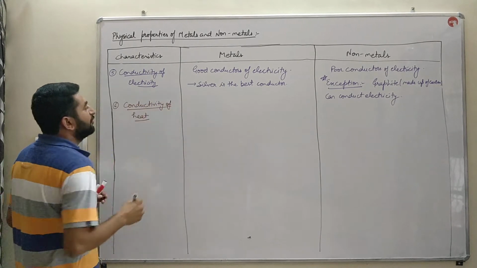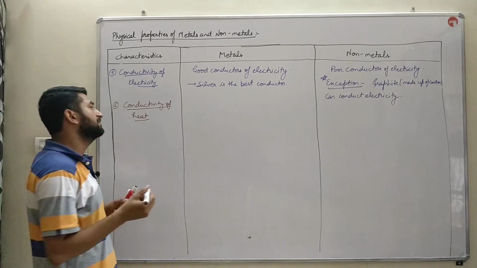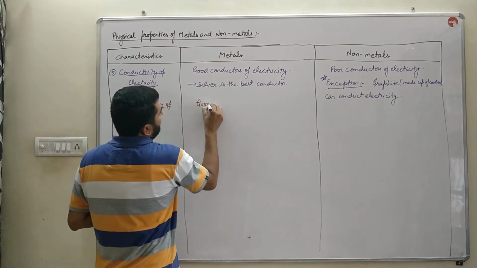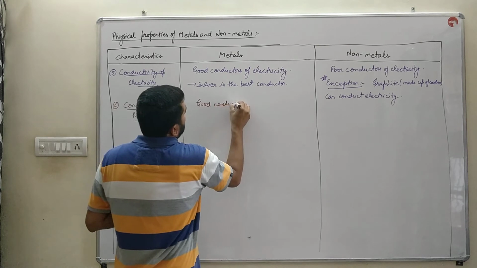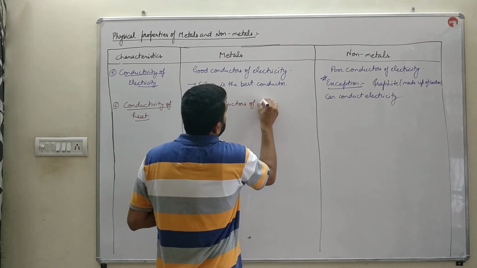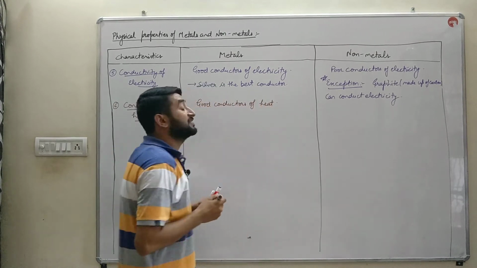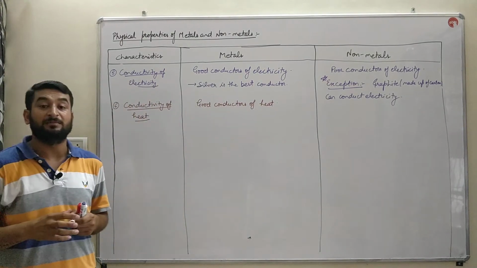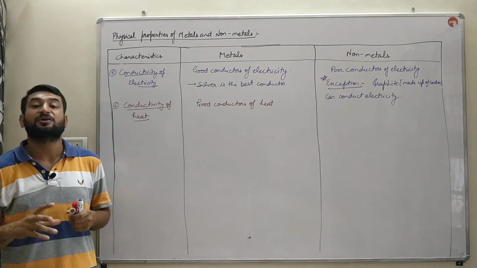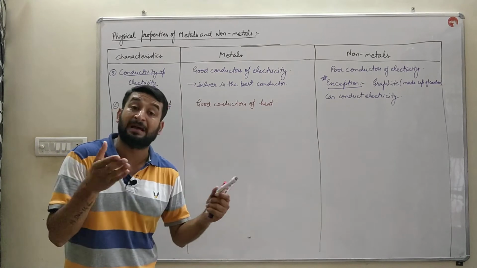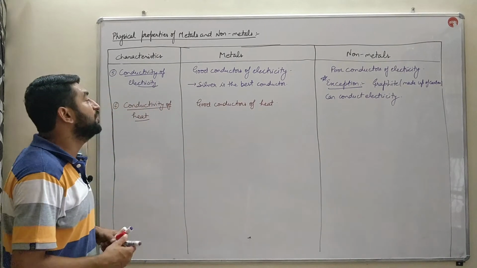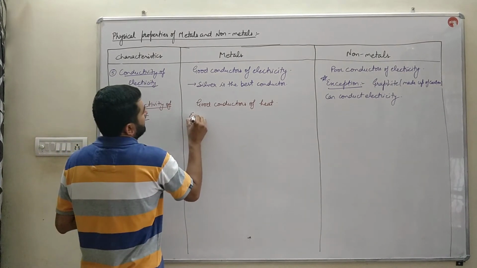Whether they are good conductors of heat or not. Same, bache. Metals are good conductors of heat, and that is why the cooking utensils are made up of aluminium or iron, because they are good conductors. They are metals, and metals are good conductors of electricity, except